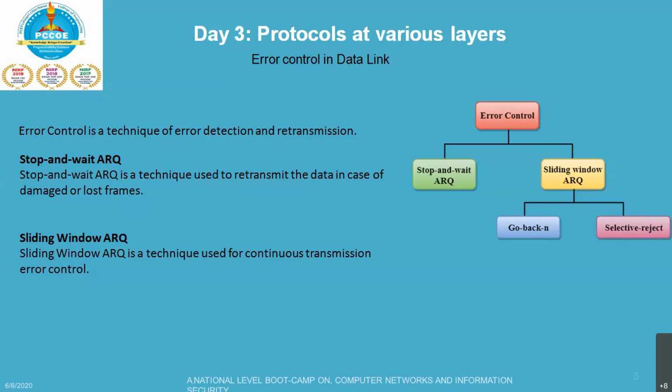Two protocols are maintained in sliding window ARQ: go back N and selective reject. In the go back N ARQ protocol, if one frame is lost or damaged, then it retransmits all the frames after which it does not receive the positive acknowledgement.